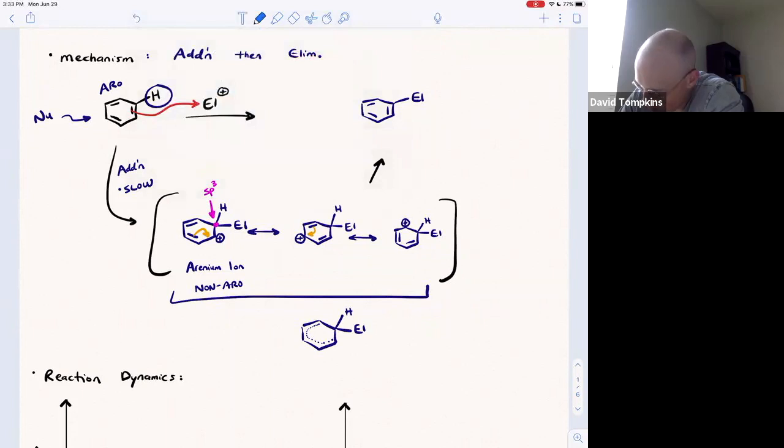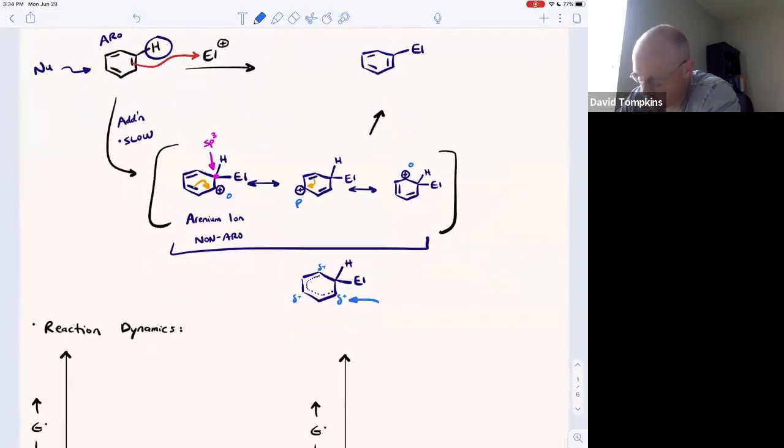And notice that it's only the ortho para positions relative to the addition site that take on that partial positive or electrophilic character. So that'll be very important for our discussion of electron donating and withdrawing groups, or deactivators versus activators.